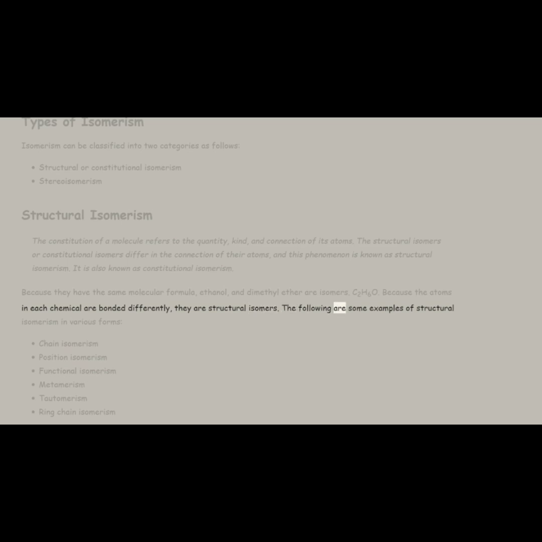The following are some examples of structural isomerism in various forms. Chain isomerism. Position isomerism. Functional isomerism. Metamerism. Tautomerism. Ring chain isomerism.